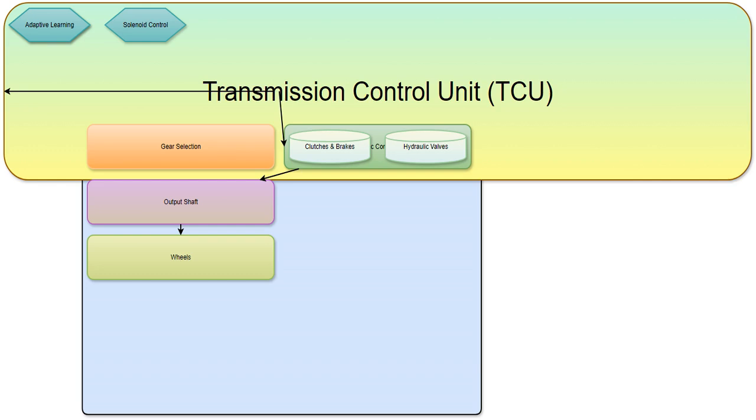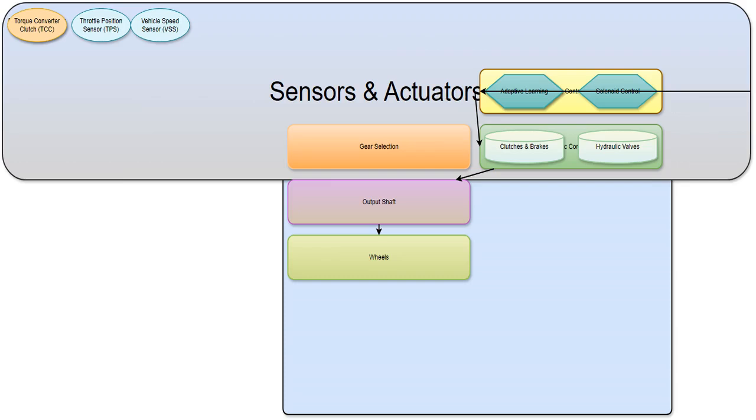The acronym ECU stands for Electronic Control Unit. The diagram shows various sensors, ID3, providing crucial data to the ECU. These sensors are the engine speed sensor, S, throttle position sensor, TPS, vehicle speed sensor, VSS, and transmission temperature sensor, TTS.